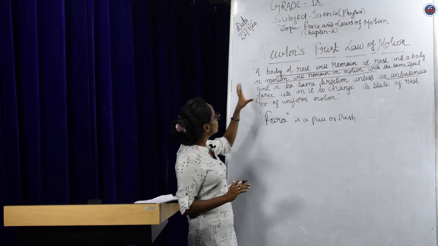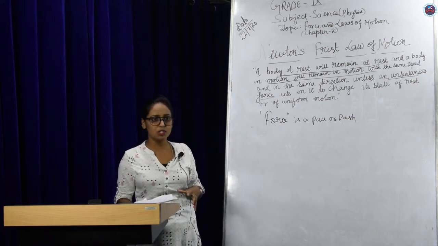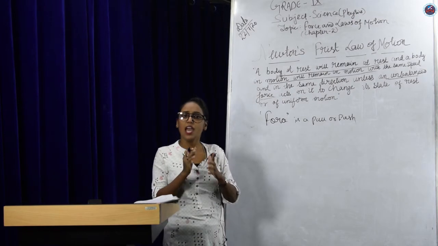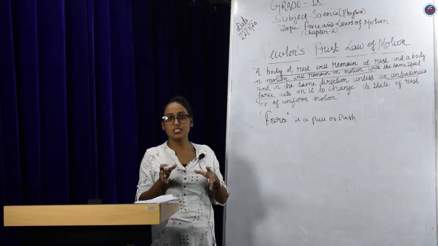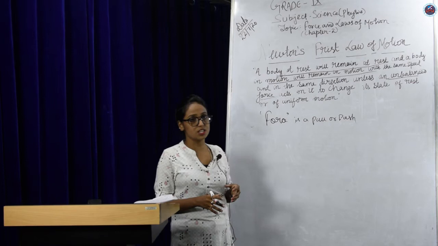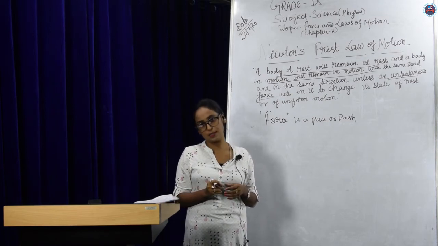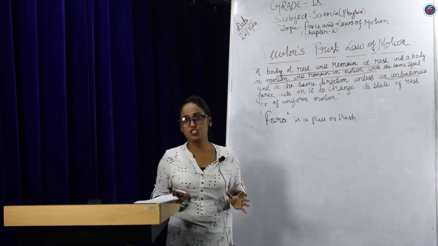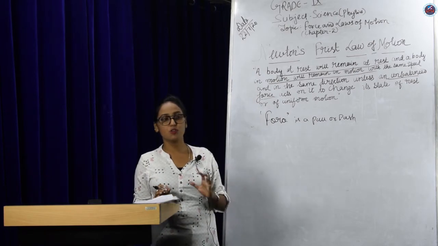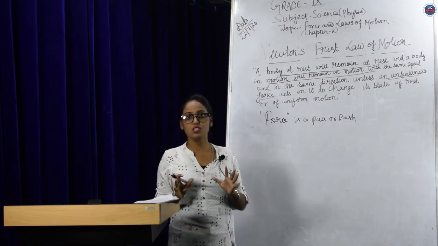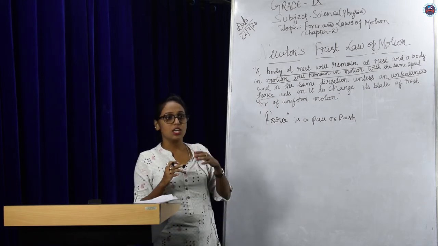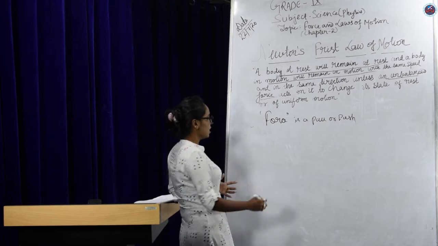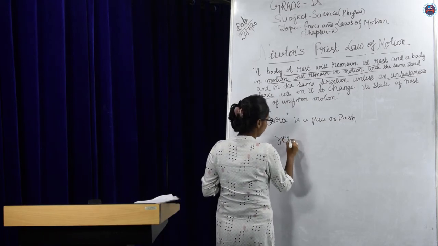Now from all this discussion and all the examples, we can conclude that any body resists a change in the state of its motion or rest. A body will always resist, or provide an opposing force, to a change in its state of rest or motion.